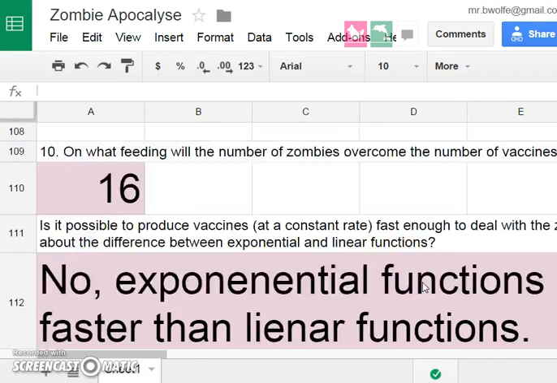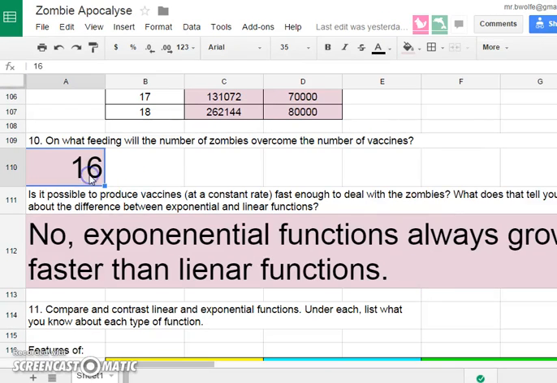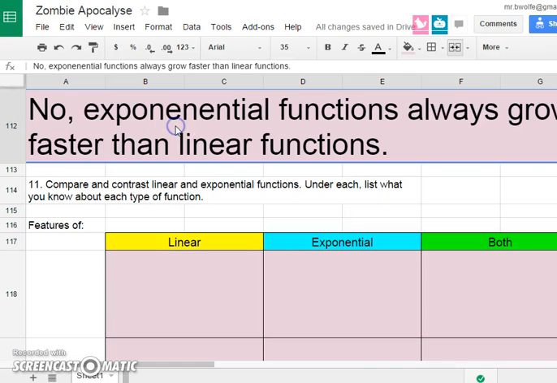Okay, so we've learned something about exponential functions here. So it'll happen on feeding 16, the zombies will take over. And the reason why is because no matter how fast the rate is of a linear function, the exponential function's rate is eventually going to be faster. And this should have been linear. So that's really the point that I wanted to make about exponential functions.